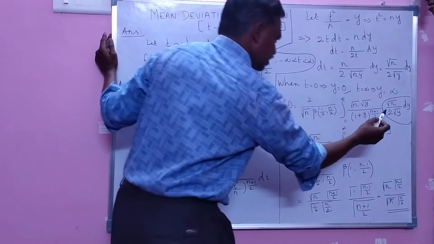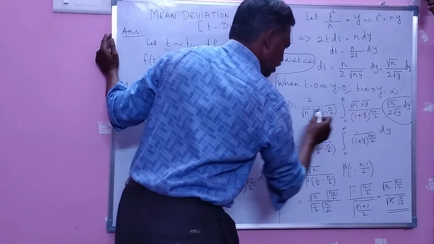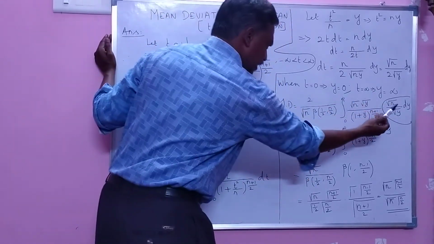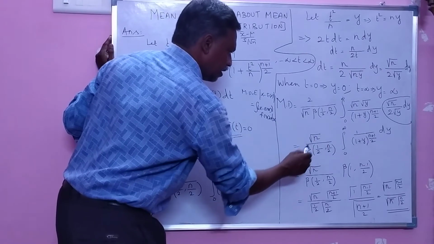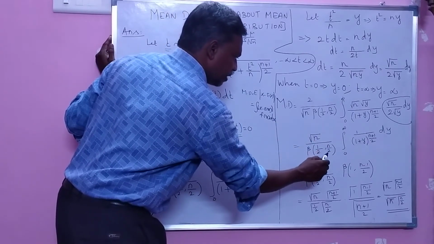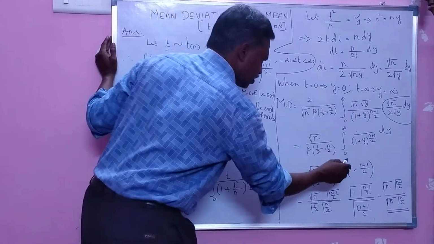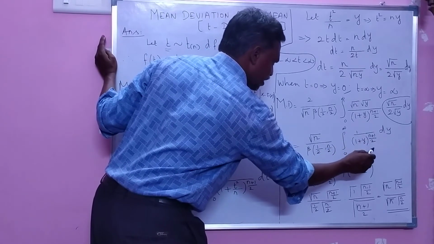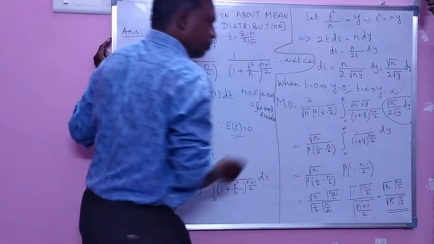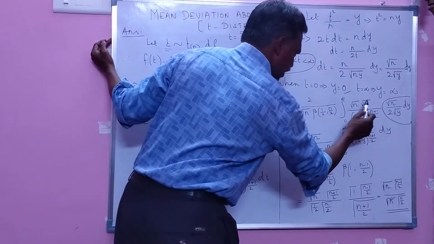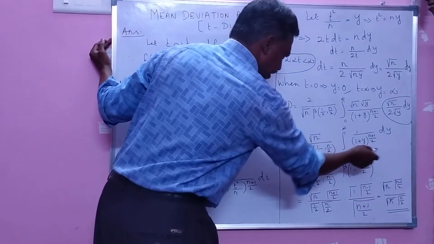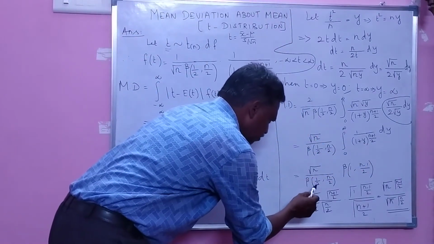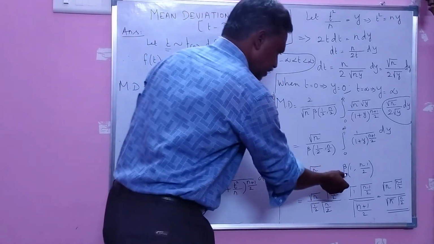So this root n and this root n will be cancelled. Remaining there is one root n. You take outside of the integral. Root n divided by beta of 1 by 2 comma n by 2 integral 0 to infinity 1 divided by 1 plus y power n plus 1 by 2. These two and these two will be cancelled. Similarly, this root y will be cancelled. The remaining term is this.